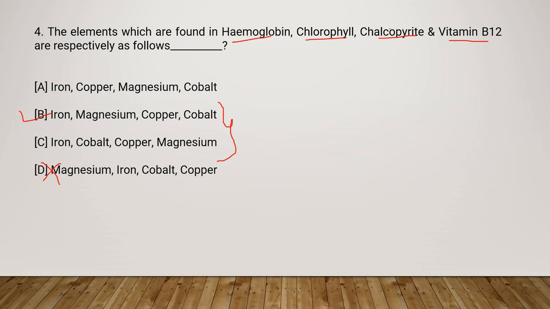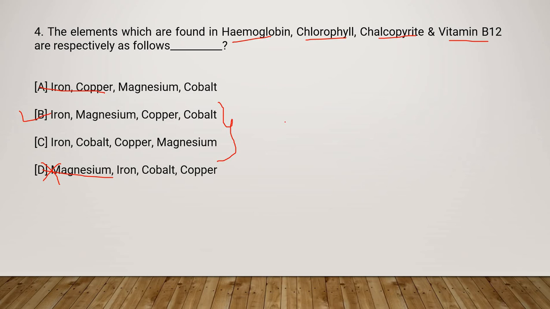Okay, even if you don't know one or two of the points, certainly if you know one or two options and you are able to eliminate at least two of the options, there is a 50% probability that you will get a right answer. So you should attempt the objective questions like this.